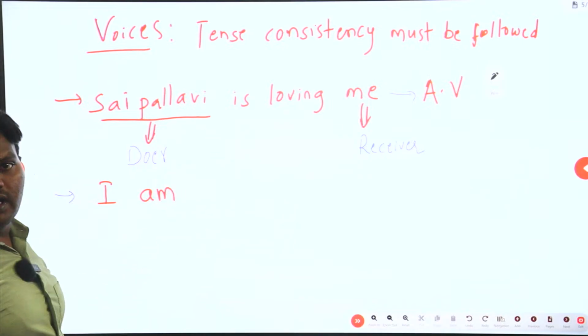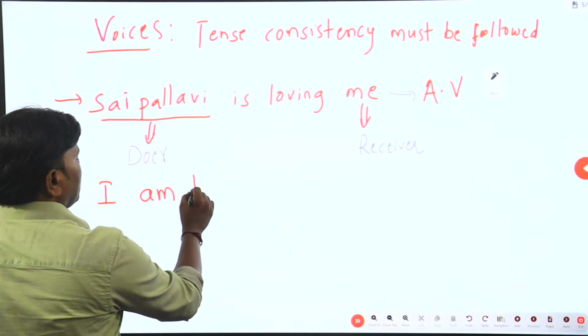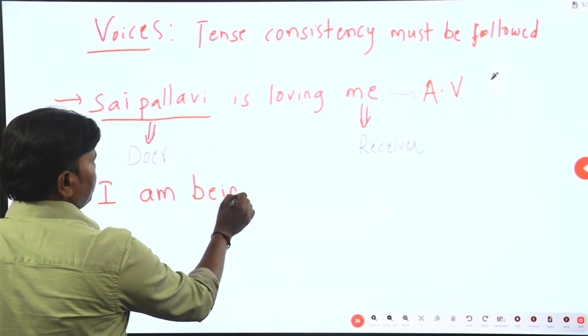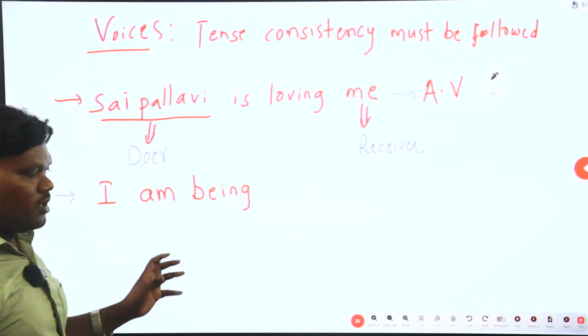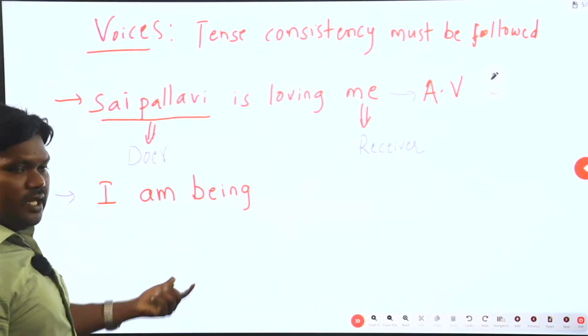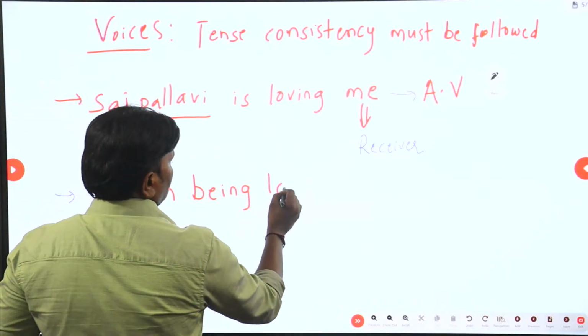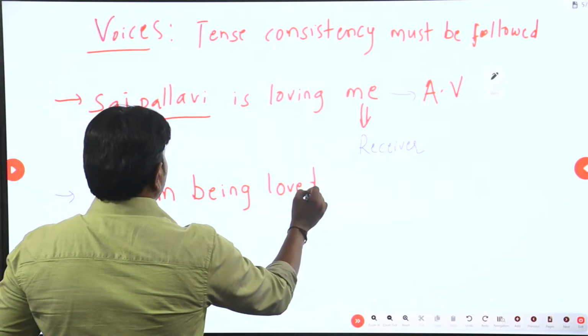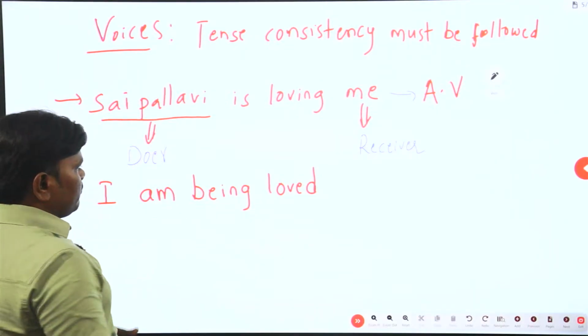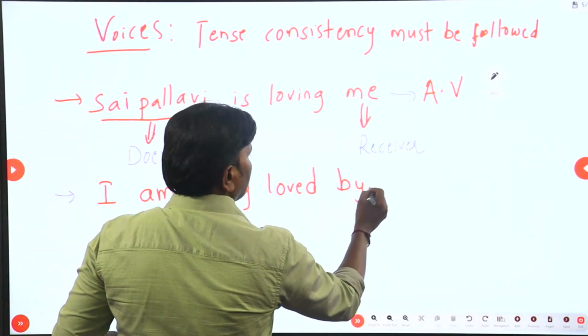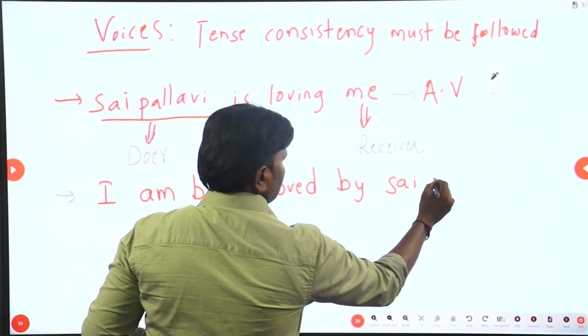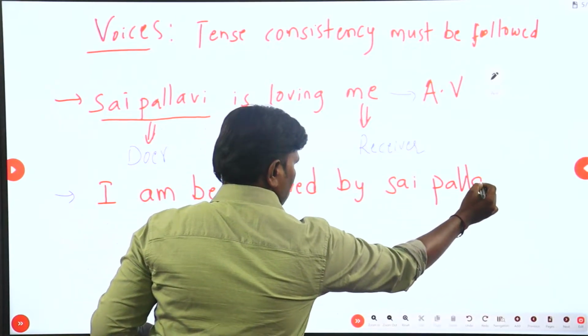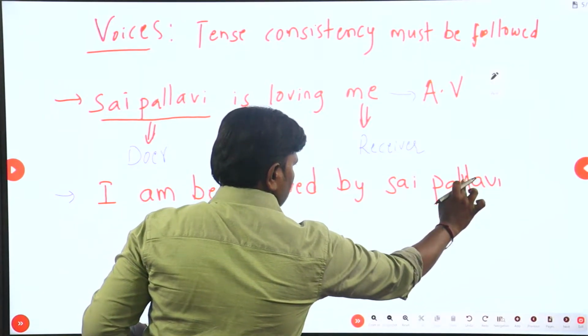Is loving is progressive form, so it should be written as I am being loved, which is continuous form. For continuous form, being verb is used to make it passive. Okay, I am being loved by whom? Sai Pallavi. Hope I am clear to you. Okay.